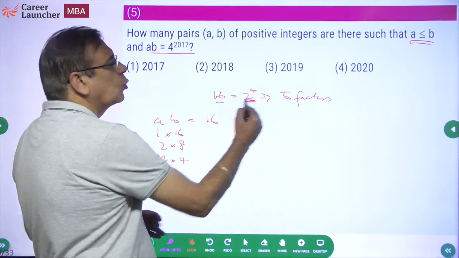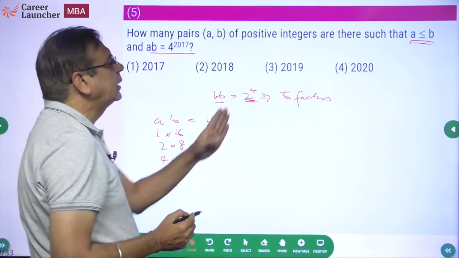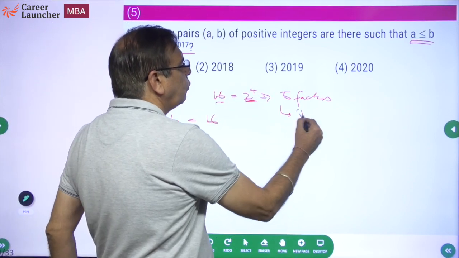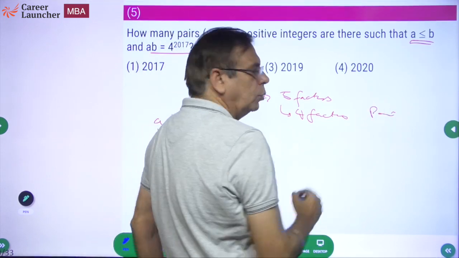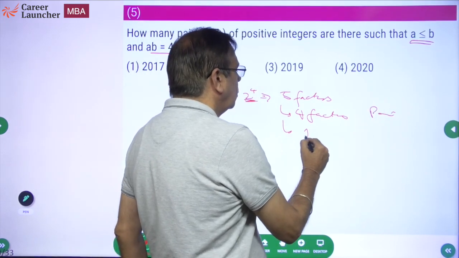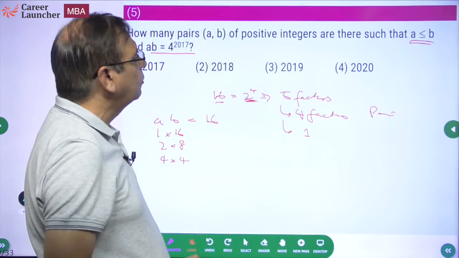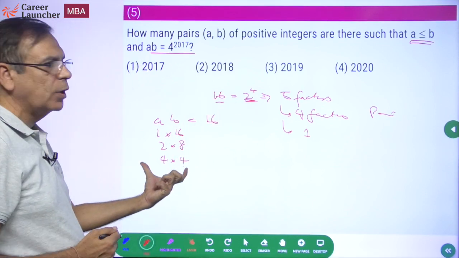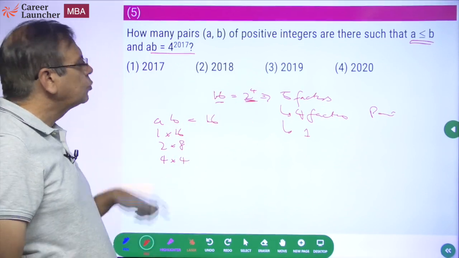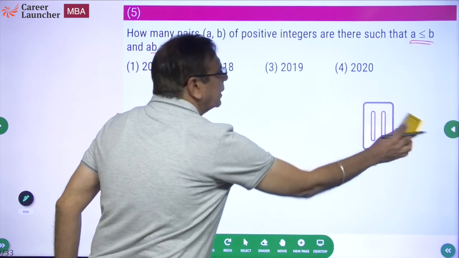Now why 3 pairs? Because this is a perfect square. If this is a perfect square, it has got 5 factors. It will have 4 factors in pairs, 4 factors in pairs of 2, and then the square root. So which is why 4 plus 1, 5. Or rather 2 pairs plus 1. So what should the answer be for this question? It should be 3. Now please do the same thing in this particular question as it is given to us.